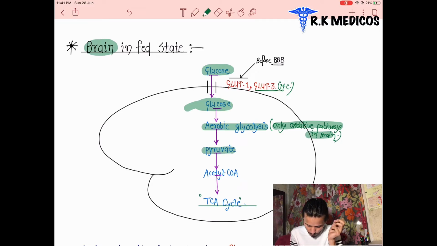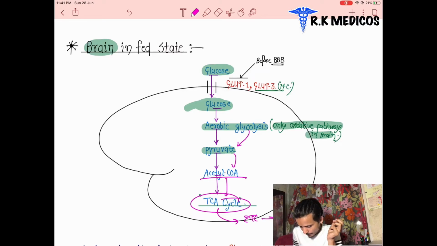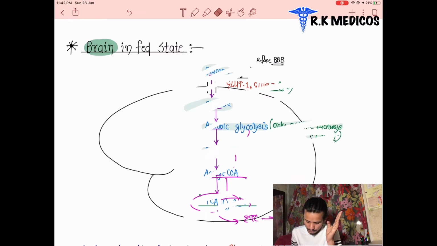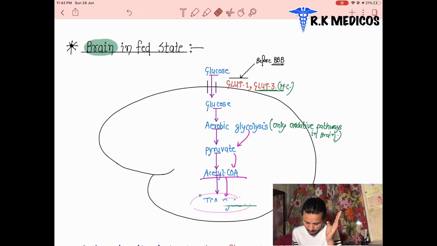So what does aerobic glycolysis mean? Glycolysis produces pyruvate, which is converted into acetyl-CoA, enters the TCA cycle, then the ETC, producing ATP. Like this, ATP production is increased in the brain. And what type of GLUT receptors are located there? GLUT1 and GLUT3. Before the blood-brain barrier, GLUT1 is located; after that, GLUT3. And what type of glycolysis happens in the brain? Aerobic glycolysis, always.